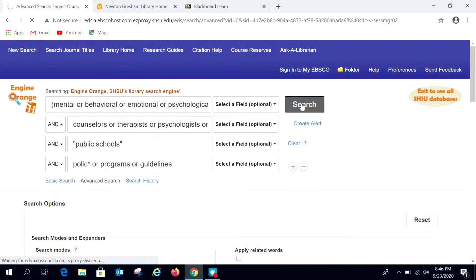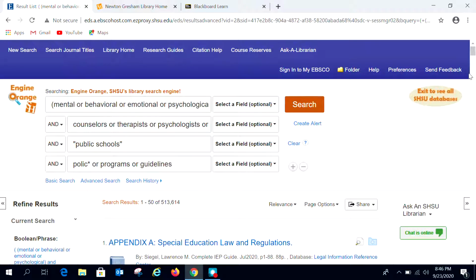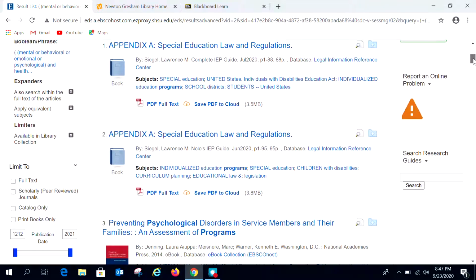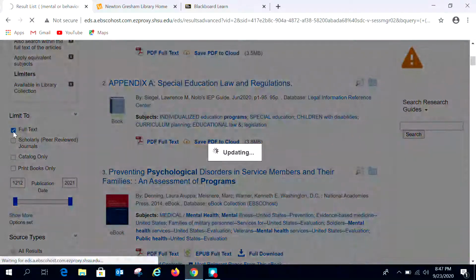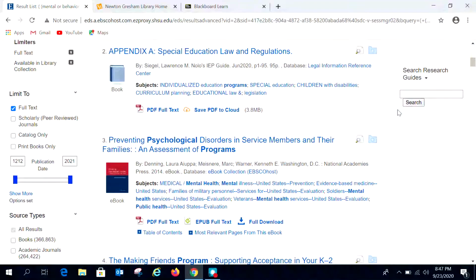And sometimes it takes a little bit of time because it really is looking through so many different materials. You can see here that we've retrieved over 513,000 results, which is a lot, but that's because we're looking at so many different sources. Okay, so the first thing I want to suggest is always click this full text limiter so that everything that you bring up on the screen you'll have immediate access to. And the other thing you might consider, if your assignment requires you to look for materials within a certain date range, you can enter that date range here and then just click anywhere on this part of the screen and it will eliminate things that are outside of that range.